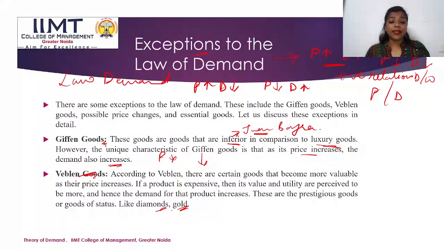And if somebody says that this diamond costs rupees 2 lakh, you will say the quality is good. So if the price is lower, the demand will be lower. If a product is expensive, its value and utility are perceived to be more, and then we demand that product.